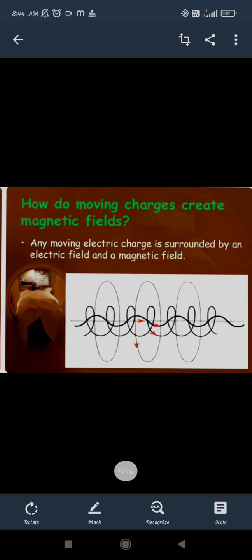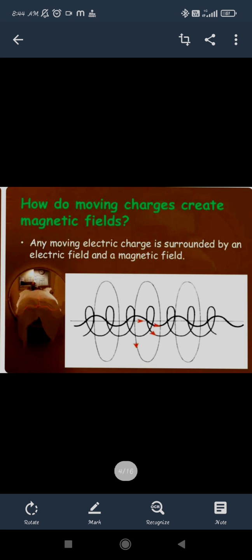But we have different kinds of electromagnetic waves also. We know that a moving charge produces an electric field as well as a magnetic field, while a stationary charge produces only an electric field and no magnetic field. But when the charge starts moving, it is surrounded by both.